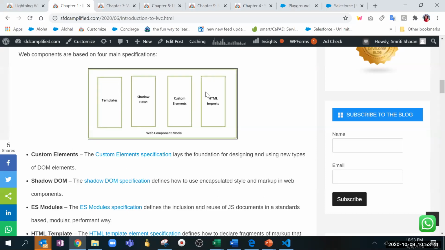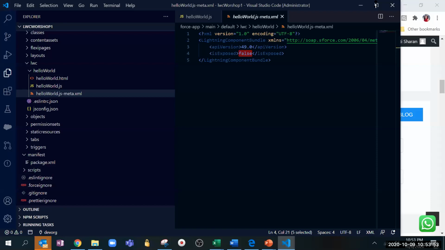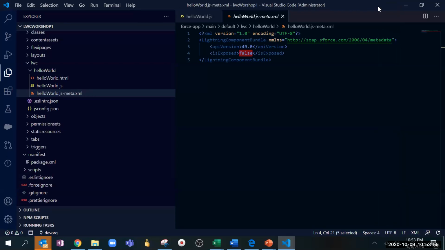Yeah. Okay. Thank you. Yeah, Priya, what you were saying? Yeah, the question is very silly, Smriti, but still, can you go to that VS Code once? There in the meta XML file, you were showing, right? We give the record pages like the app page, home page, we specify that.